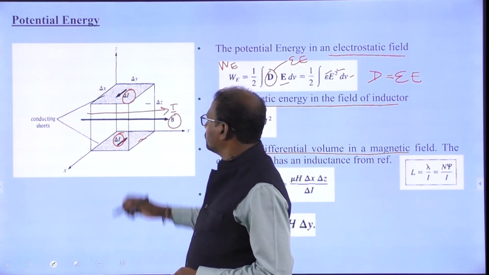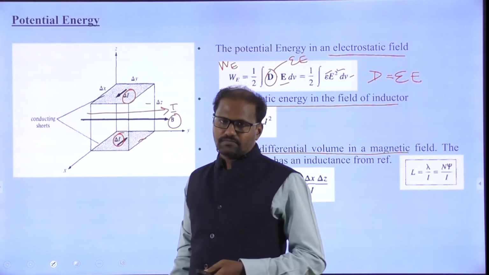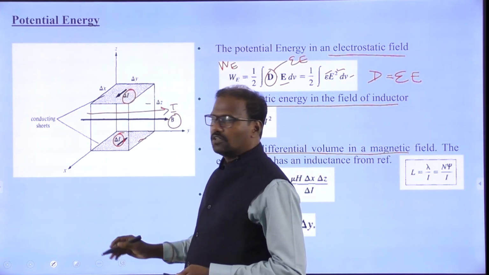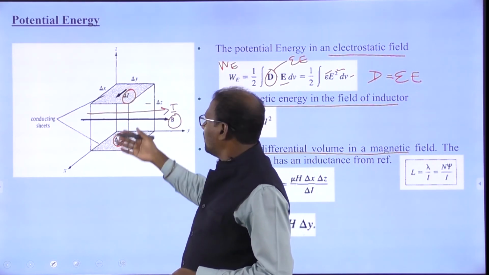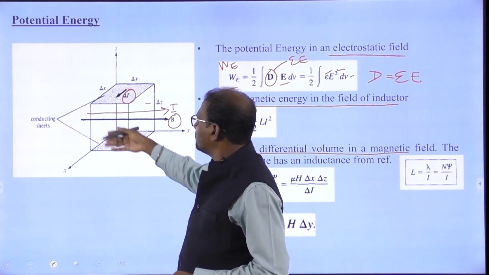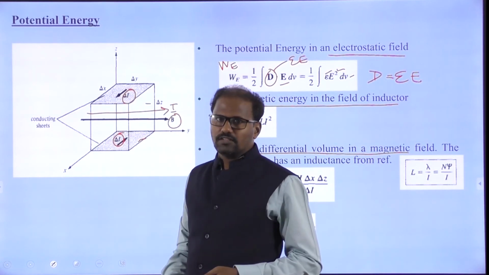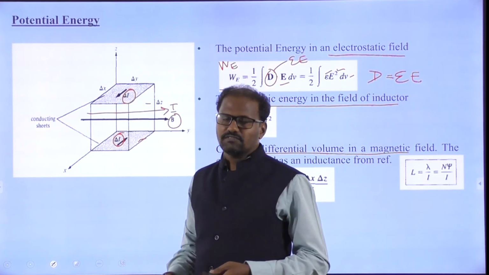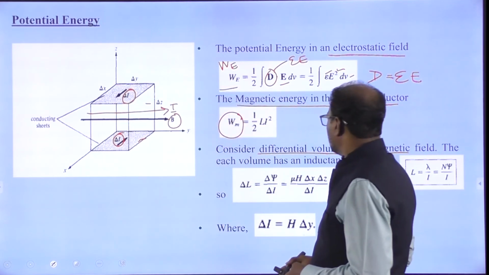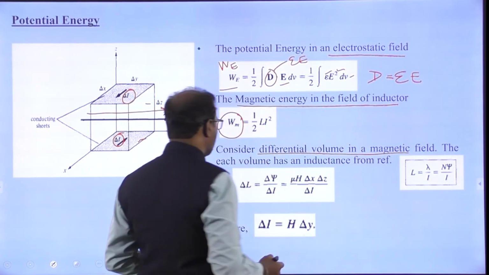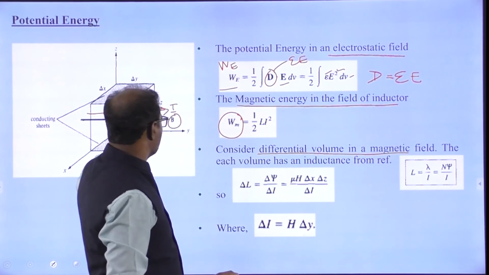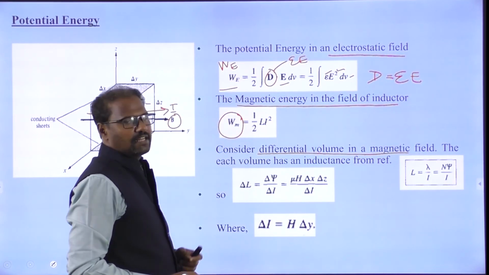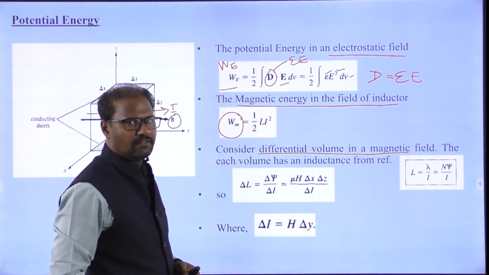These are two conducting sheets, and I am going to take one cube. The current is moving, and ultimately the magnetic field intensity will be like this. The current is also moving in this direction, which means magnetic fields. Consider the magnetic field in one volume. Surely, wherever there is a magnetic field, there is inductance.